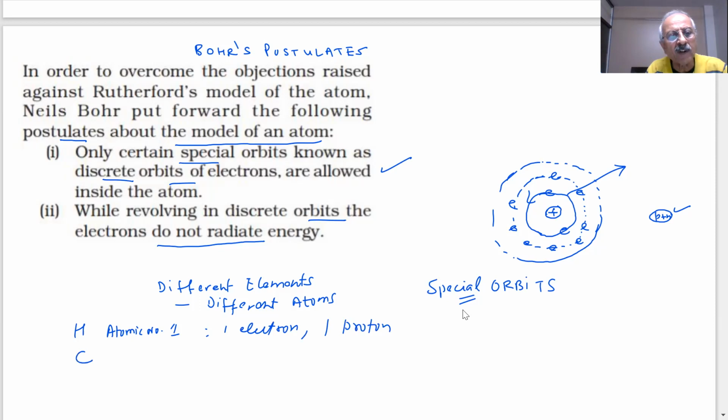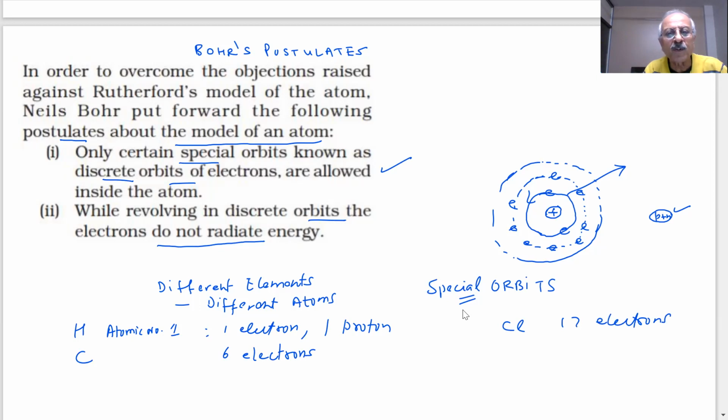If I take carbon, students, in carbon you have 6 electrons. If I take chlorine, we are saying there are 17 electrons and 17 protons, and there are neutrons also.